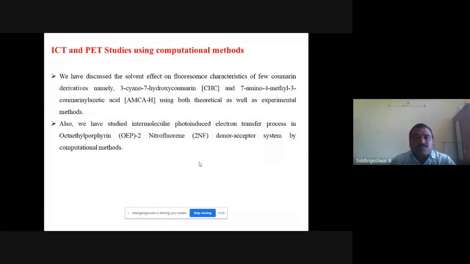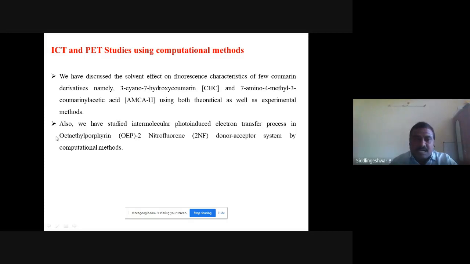In my last work, what I have done is I studied intramolecular charge transfer and photoinduced electron transfer using experimental and computational methods. In my first part, I have used coumarin derivatives, that is 3-cyano-7-hydroxycoumarin and 7-amino-4-methylcoumarin-3-carboxylic acid, and I have studied their solvent effect theoretically and experimentally.